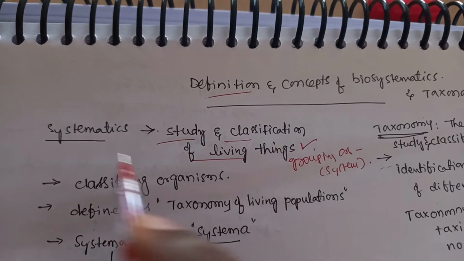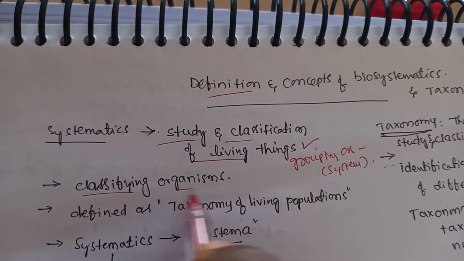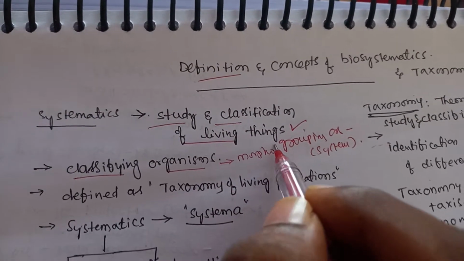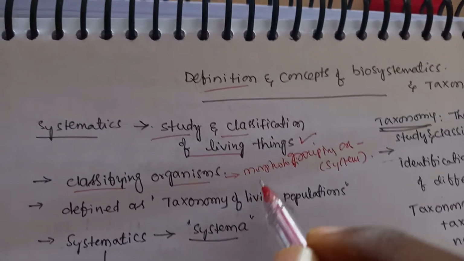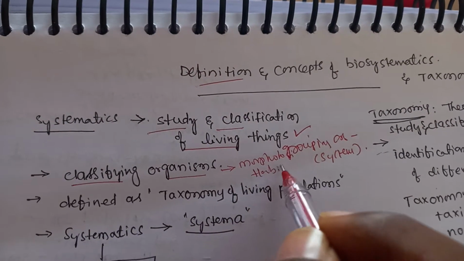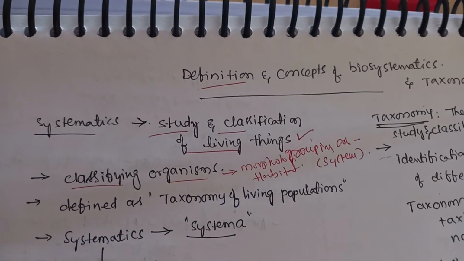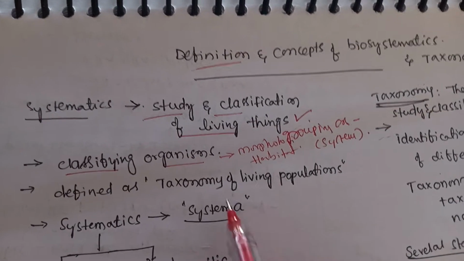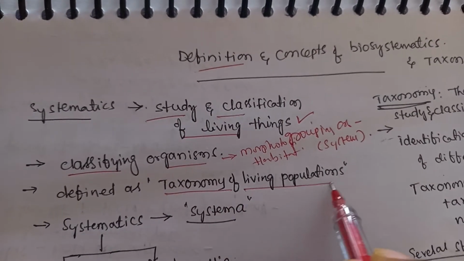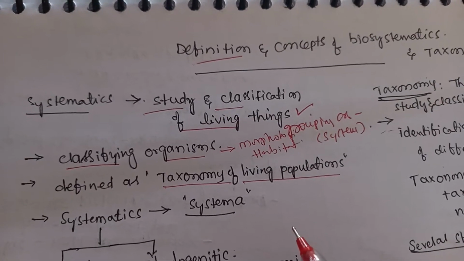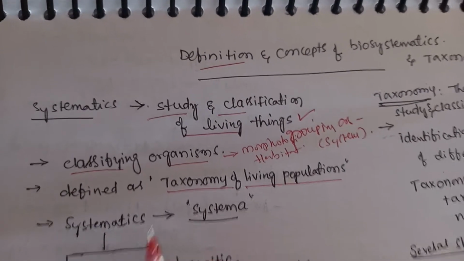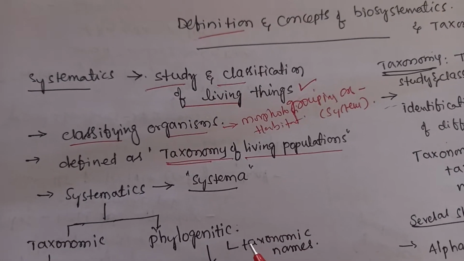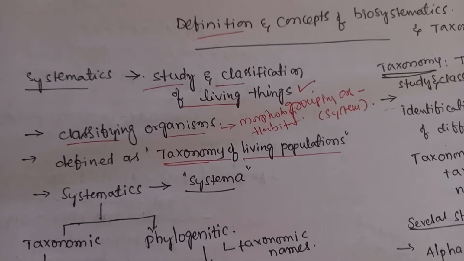So here we are classifying the organisms based on their morphological characters and also their habitat. And here biosystematics means the taxonomy of a living population. Biosystematics may be defined as the taxonomy of a living population.